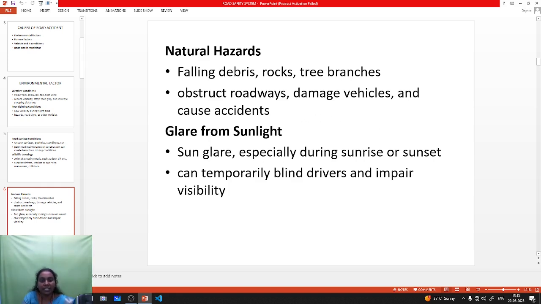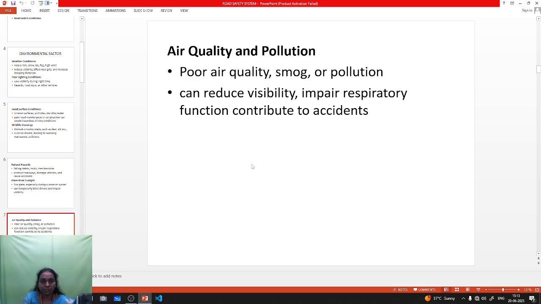The next one is glare from sunlight. While the driver drives the vehicle at sunrise or sunset, glare forms. Glare means it blinds the road; the driver's visibility is impaired. This situation may lead to accidents.